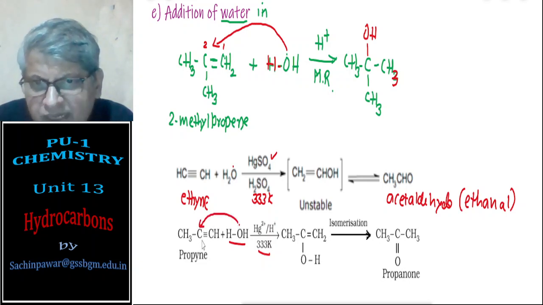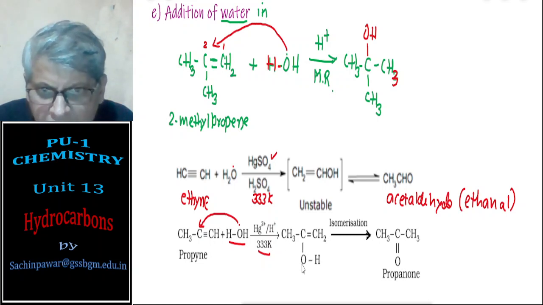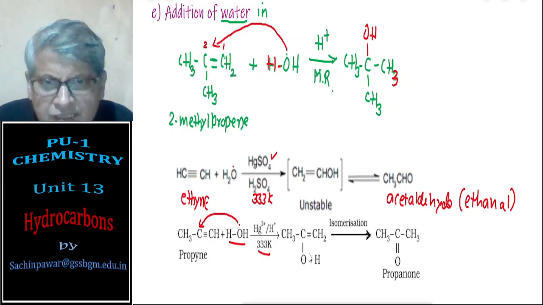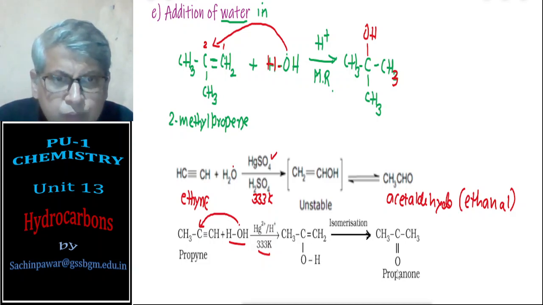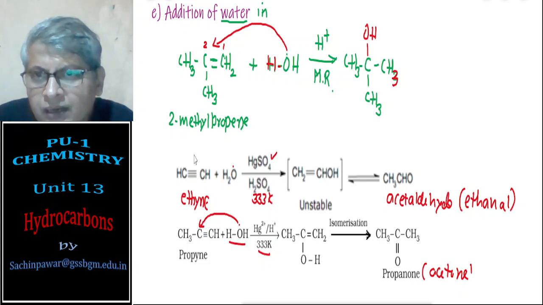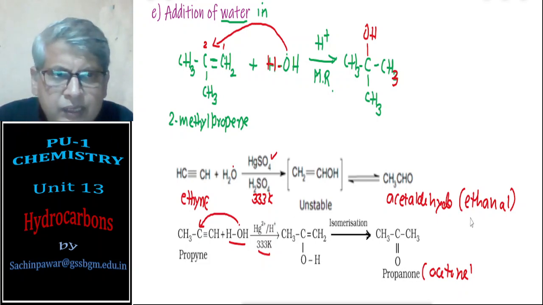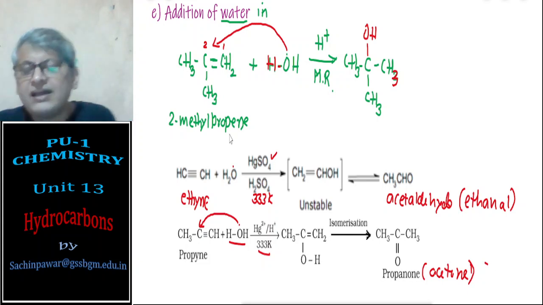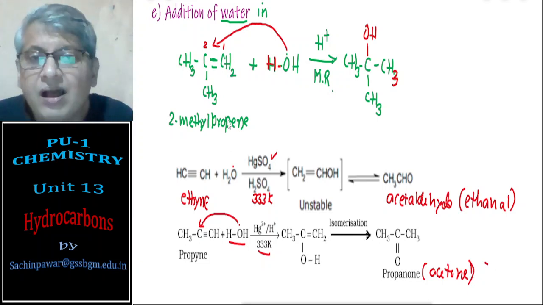So CH3 C OH and H goes to CH, becomes CH2, but this is isomerized into propanone, also known as acetone. So here ethyne is converted to acetaldehyde, propyne is converted to acetone, and these are the addition reactions of alkenes and alkynes.